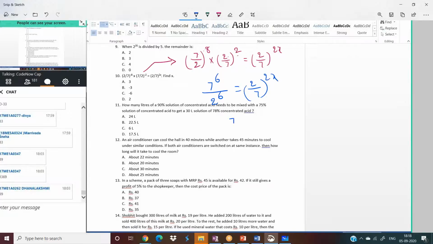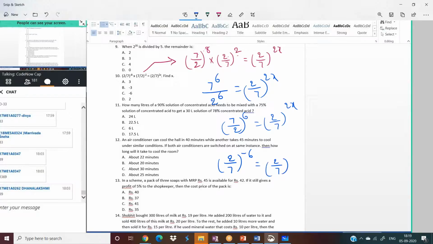So 7 by 2 whole power 6, equal to 2 by 7 whole power 2x. When bases are same, then powers will be same, but here bases are not same, no? Okay, I'll make them same, minus 6, that's it.